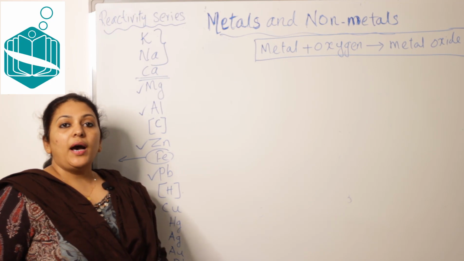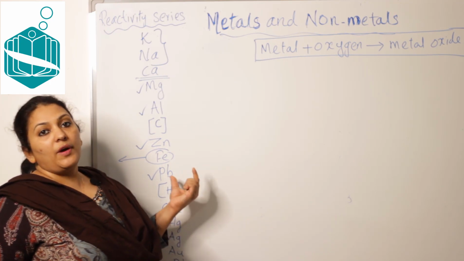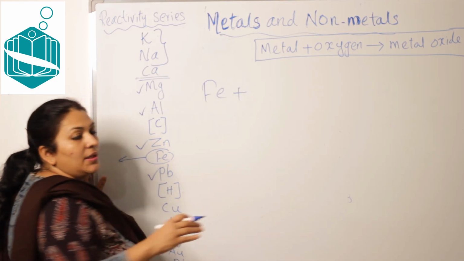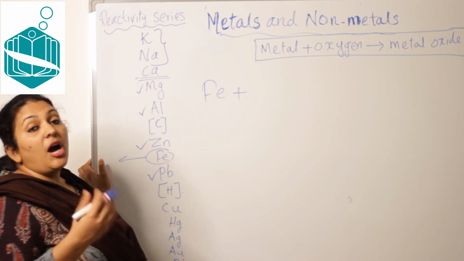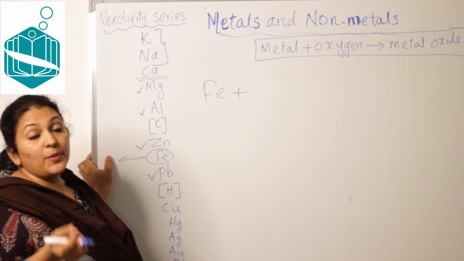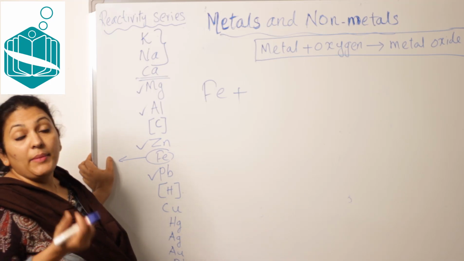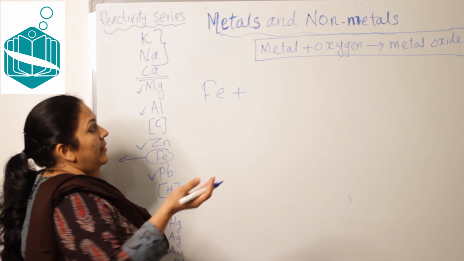In the case of iron, what will happen? We know about rusting. If iron is exposed to air, after some days you can see rust appeared on iron, isn't it? What reaction is there?